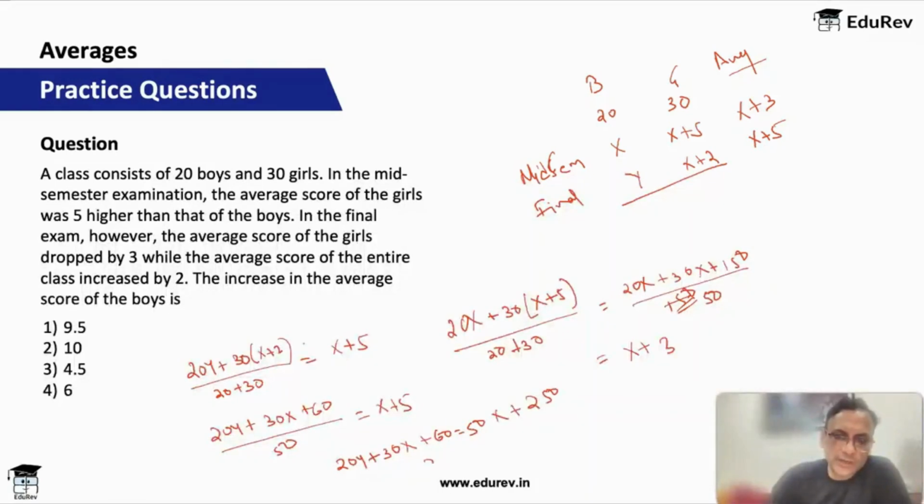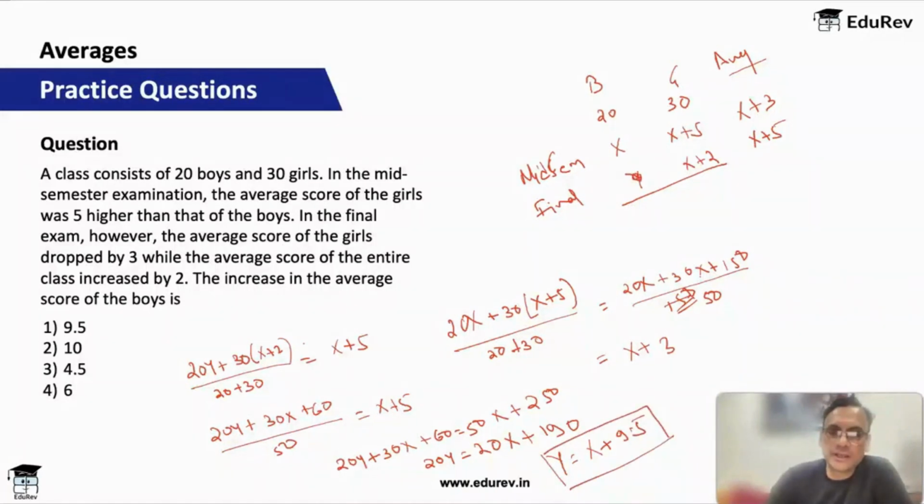Or 20y = 50x - 30x + 250 - 60, which is 20x + 190. Dividing everything by 20, y = x + 190/20, which is 19/2, 9.5. So y = x + 9.5.